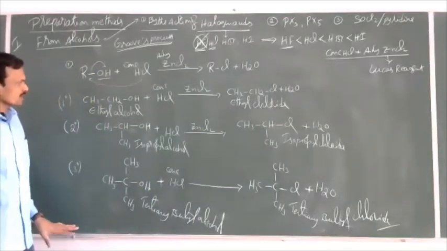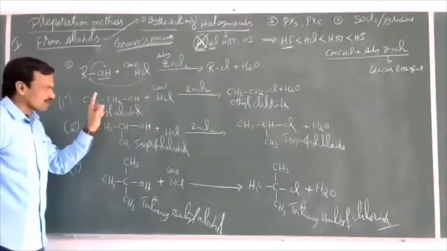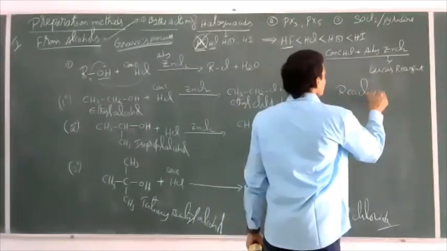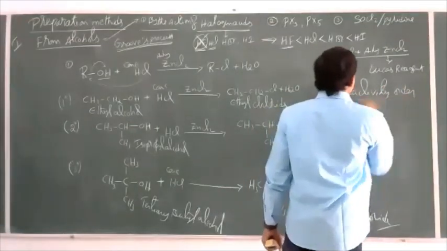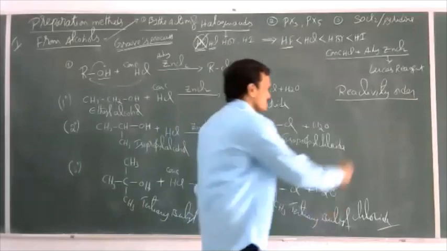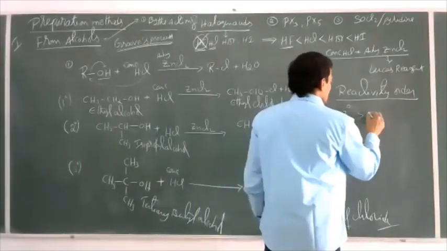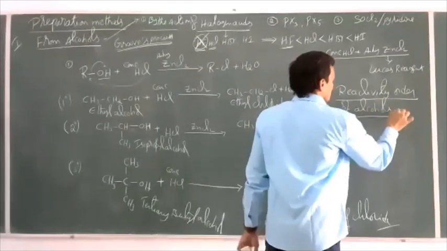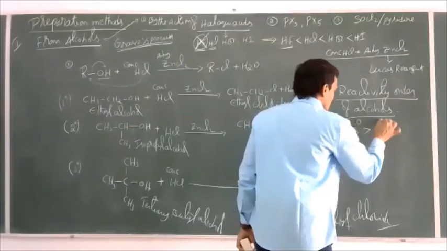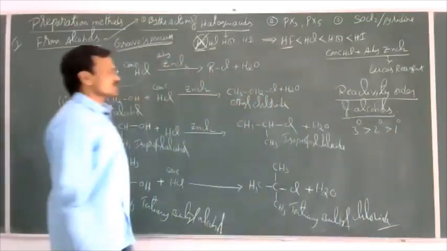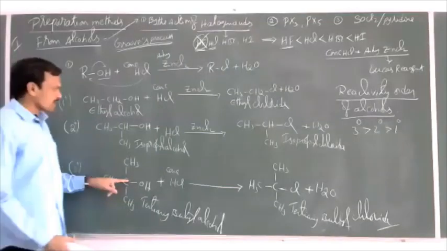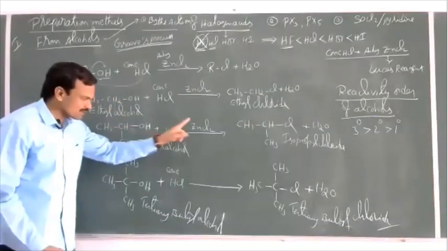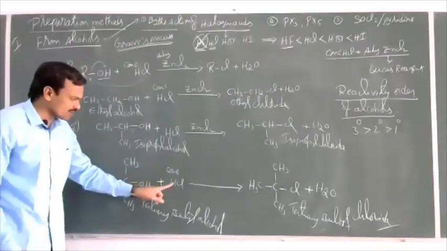Because the reactivity order of alcohols is tertiary greater than secondary greater than primary. So tertiary alcohols are more reactive as compared to secondary and primary alcohols. That's why even in the absence of ZnCl2, tertiary alcohols react with concentrated HCl readily.